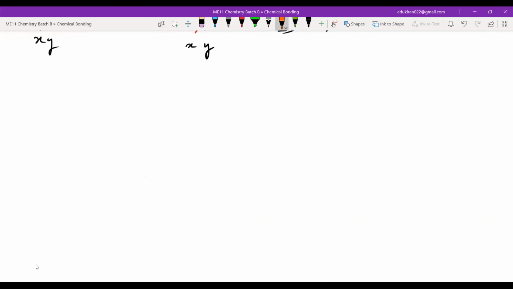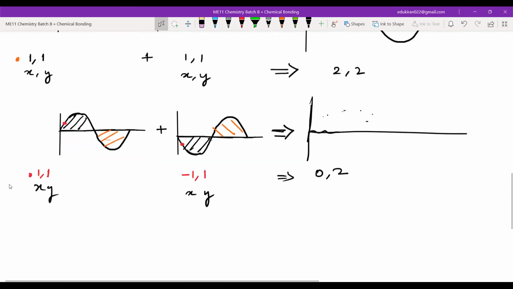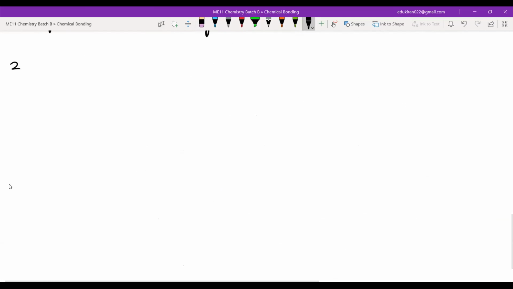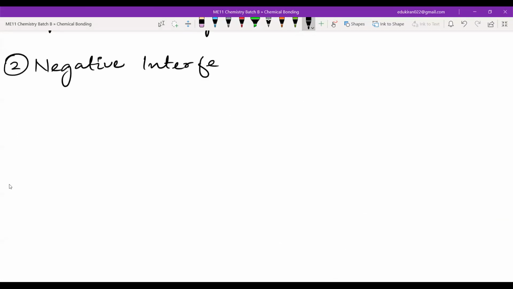So I will give you some questions. Positive interference is done, then we will write about negative. You don't need much information, you can directly do the questions. Negative interference: what is negative interference? It involves the overlapping of two atomic orbitals having opposite sign. Just the opposite of positive overlap.